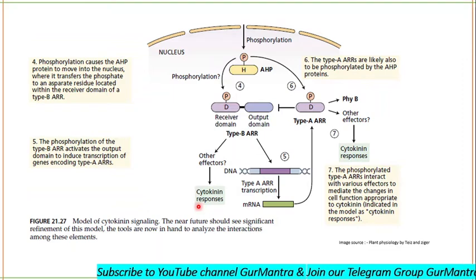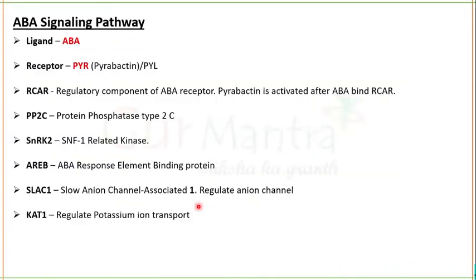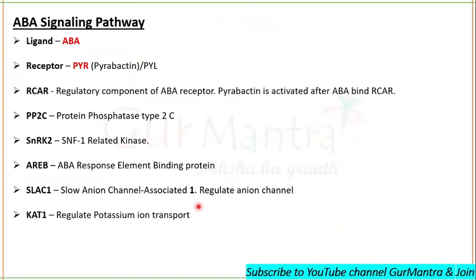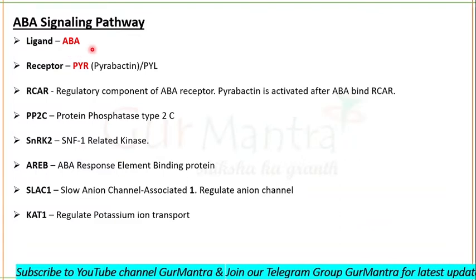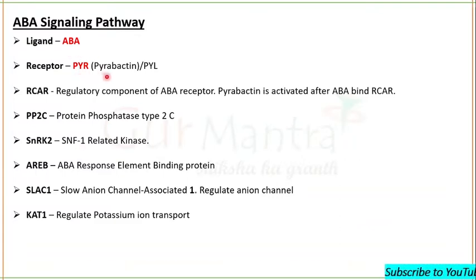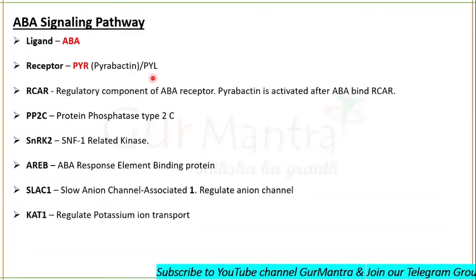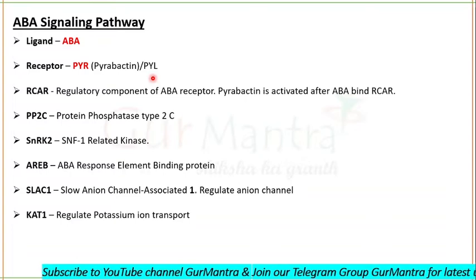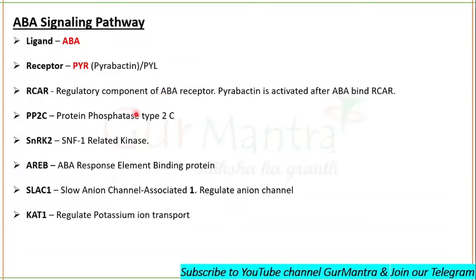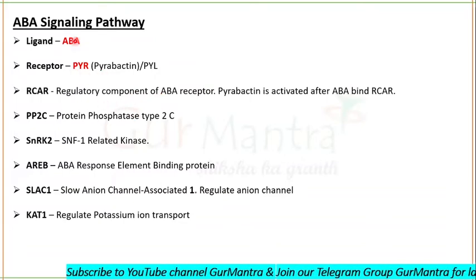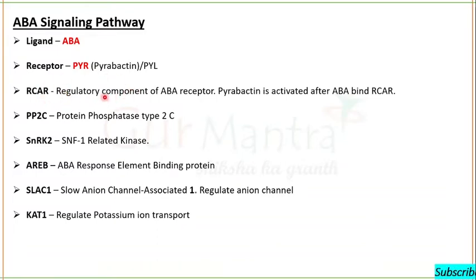So let's start with our next topic, which is the abscisic acid signaling pathway. What happens during the abscisic acid signaling pathway? The ligand here is abscisic acid, and the receptor is pyrabactin or PYL, which stands for pyrabactin-like proteins. RCAR is the regulatory component of the abscisic acid receptor. The receptor is activated when abscisic acid binds to this regulatory component.